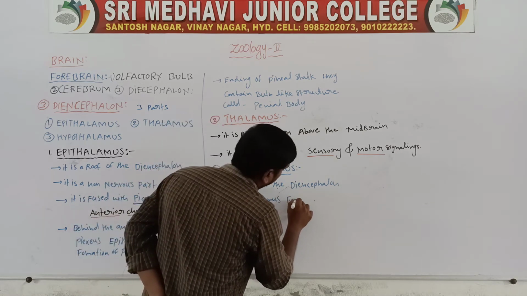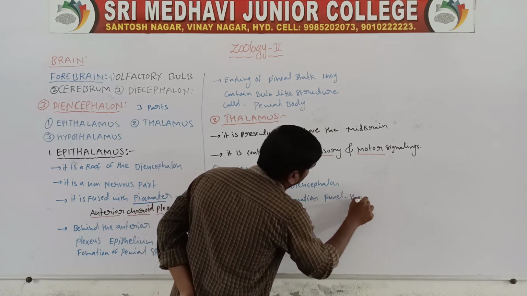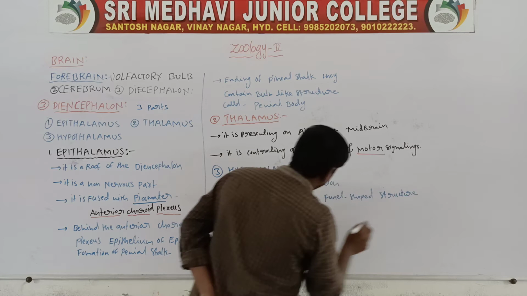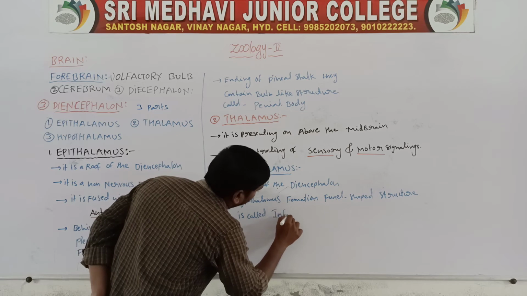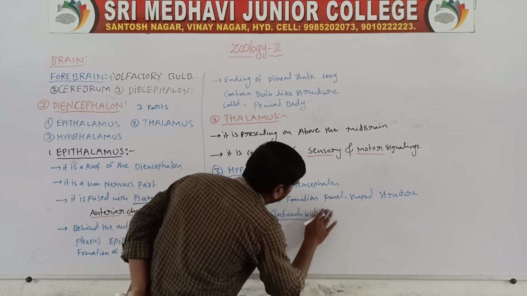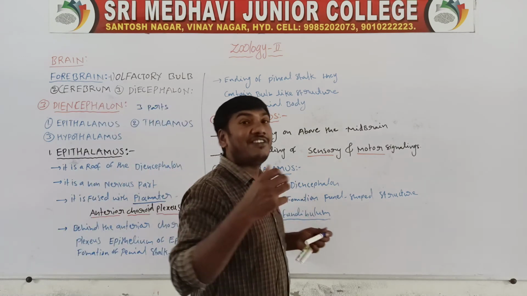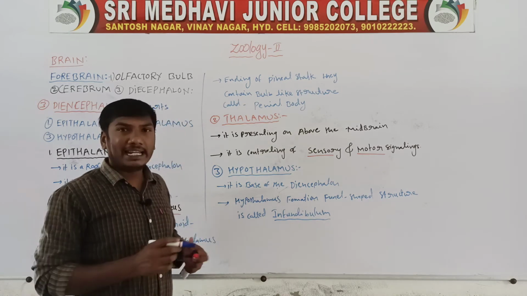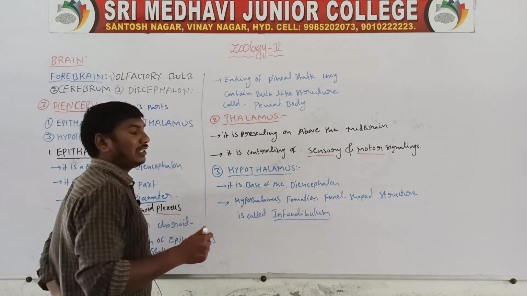Hypothalamus, formation of funnel shaped structure. This funnel shaped structure is called the infundibulum. So the infundibulum connects the hypothalamus and the pituitary gland.